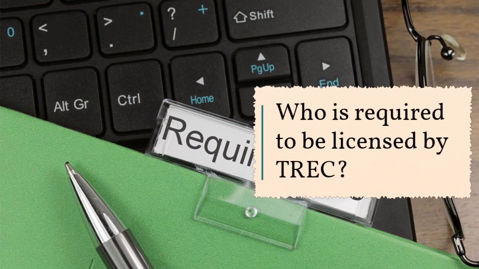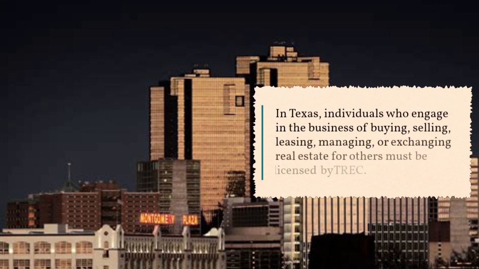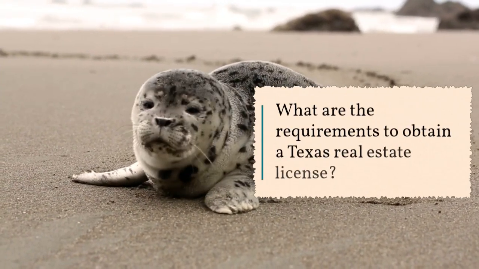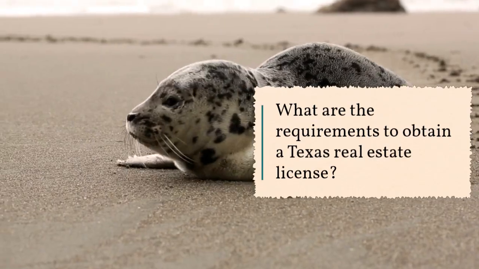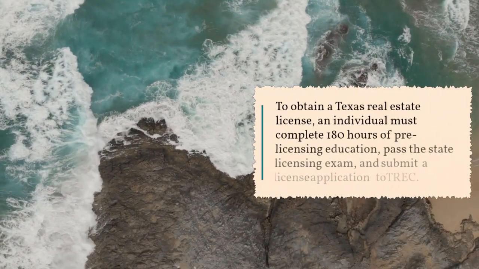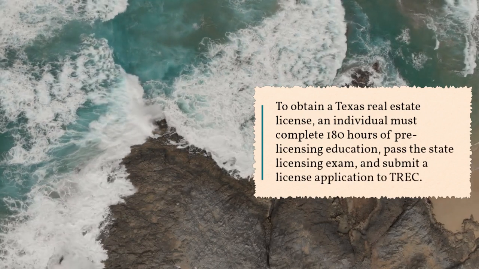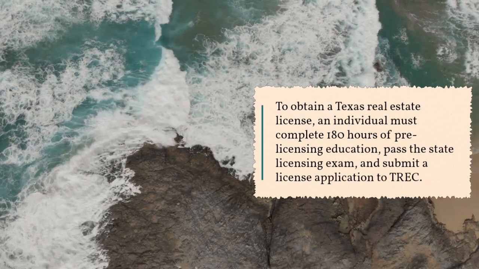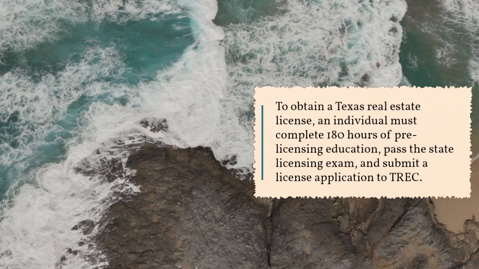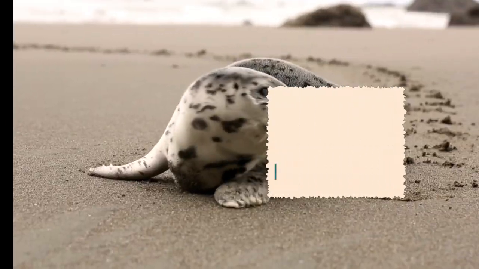Who is required to be licensed by TREC? In Texas, individuals who engage in the business of buying, selling, leasing, managing, or exchanging real estate for others must be licensed by TREC. What are the requirements to obtain a Texas real estate license? To obtain a Texas real estate license, an individual must complete 180 hours of pre-licensing education, pass the state licensing exam, and submit a license application to TREC.